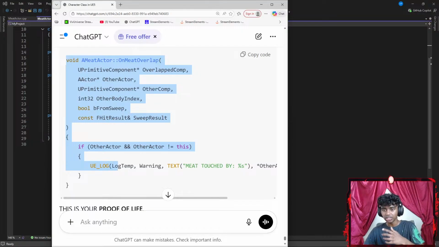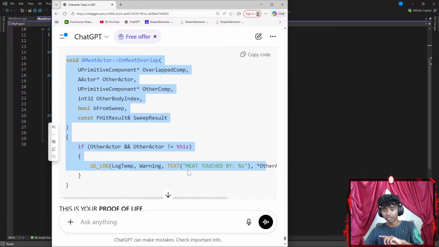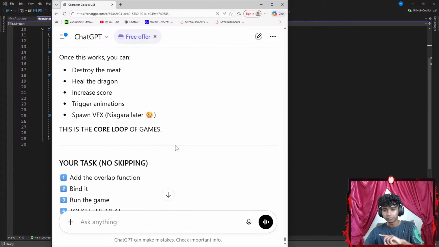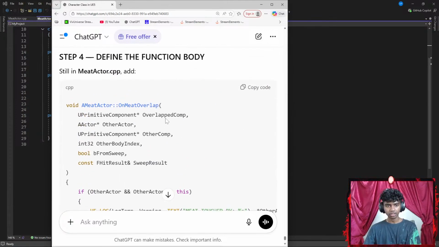Okay, I go with a UE log that has a log temp. I'm displaying a warning temp, and I have a text that says "me touched by." Let's go with something like other actor get name. So this is my other actor's name. Okay, I honestly might actually copy this first, and then later I'm going to be learning it just to see